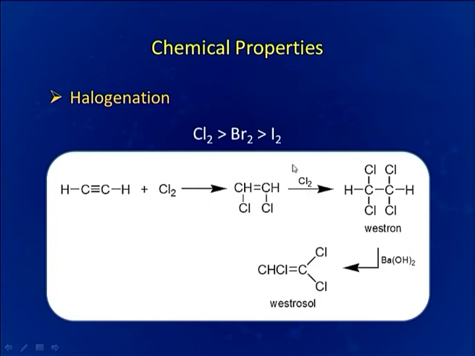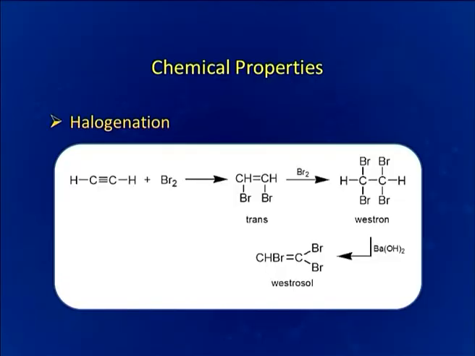Now, if we add a second mole of halogen, then we get a tetrahalogen compound, which is westron. Westron is a very important solvent used for paint and varnishes. Upon reaction with barium hydroxide, this westron is converted to westrosol.